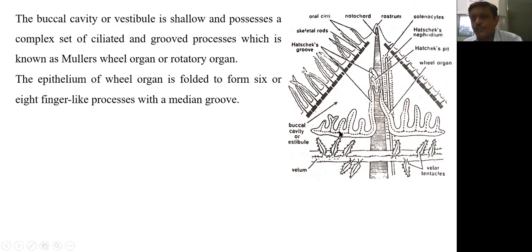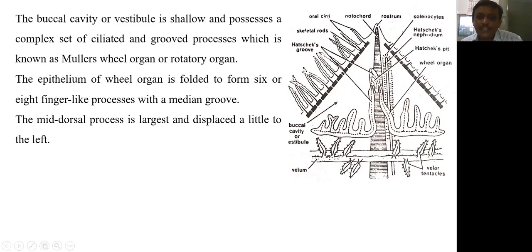The mid-dorsal process is largest and displaced slightly to the left side. Here again in the diagram, we can see this is the large mid-dorsal process and it is slightly bent to the left side. So in the diagram, it is clearly indicated that this is a large mid-dorsal process displaced slightly to the left.